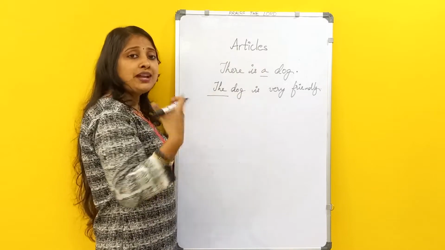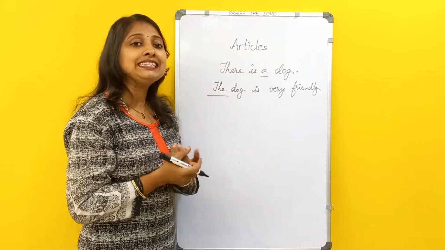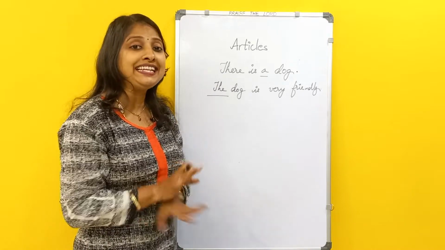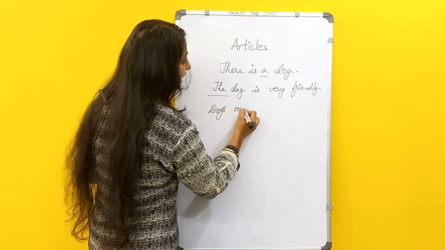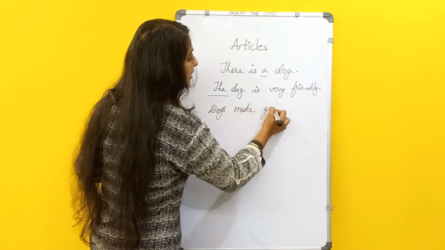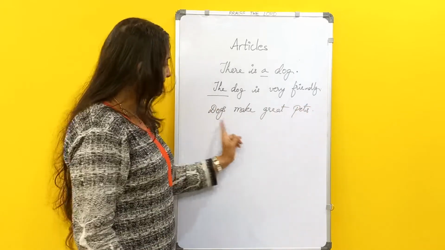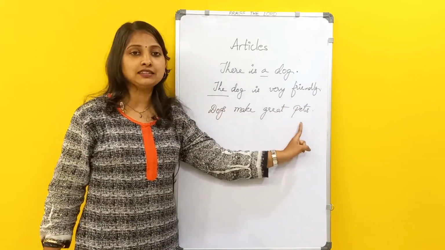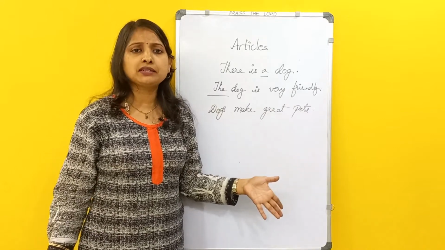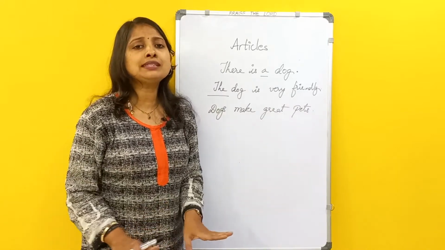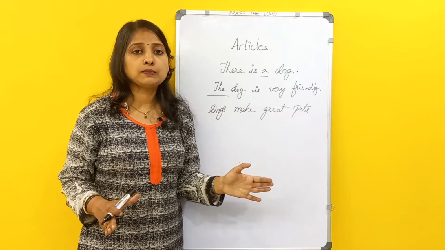Okay. Now, when not to use? When it is in general case. When we are using it in general case, you don't need to use any articles. Like, dogs make great pets. Here in this sentence, you can't find any article. That means when you are saying all dogs in general make great pets, you don't need to use any article when you are using it in general sense.